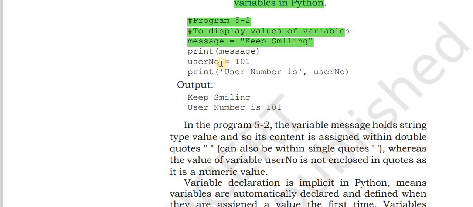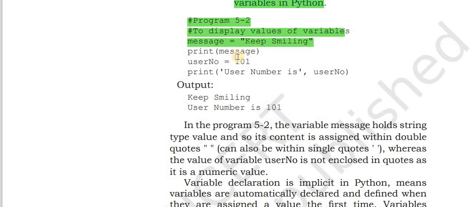Message equal to keep smiling. What is message? Message is a variable. Equal is the assignment operator, and keep smiling means this value is assigned to the message. Print message. Print is a command or instruction to Python, and message is a variable, but it will print the value of message instead of the word message.